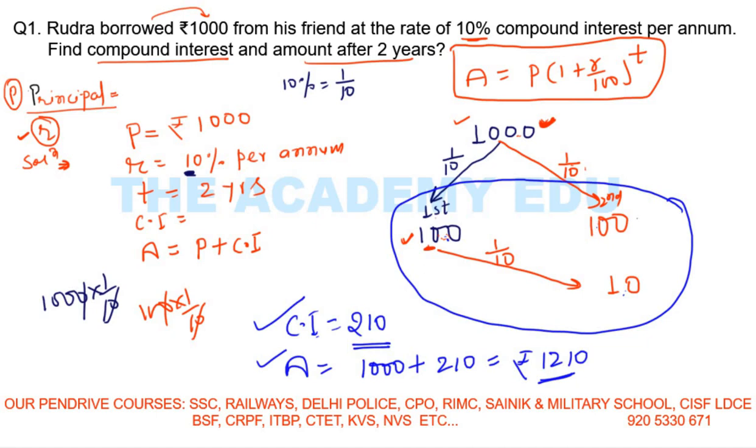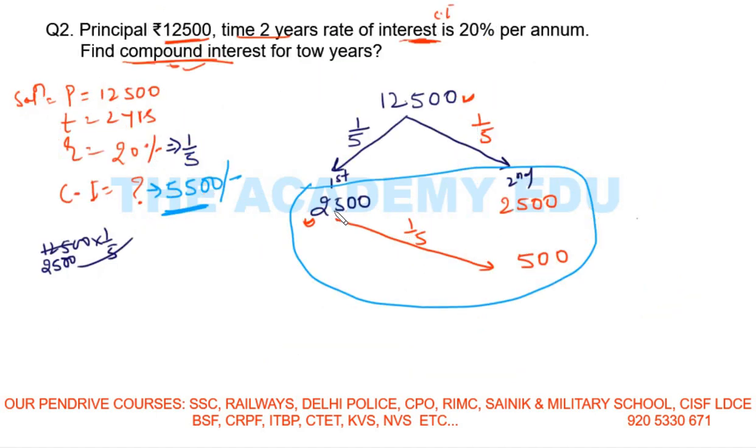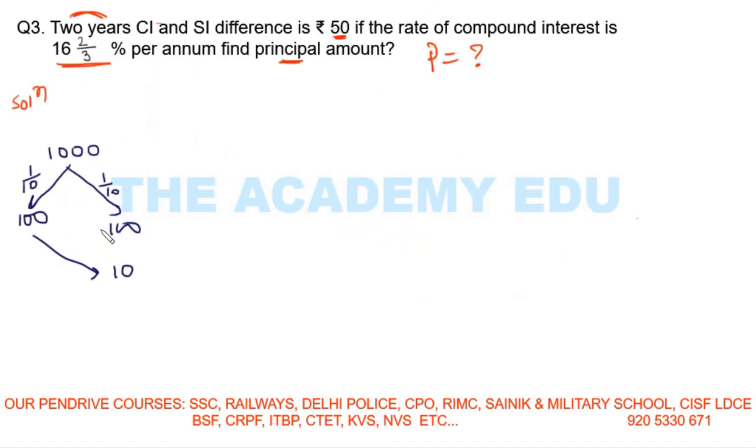Now come to the second question. What you will see is the symmetry: this is 2500, 2500, 500. So what you have seen in both questions, what we did in the earlier question, this is 2500, this is 2500, and this is 500, right?